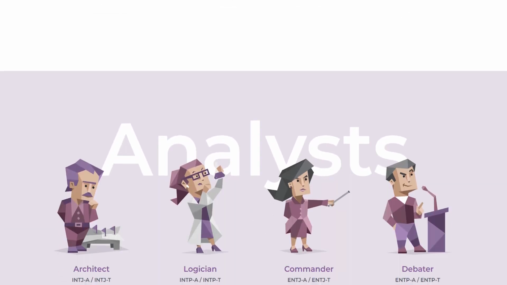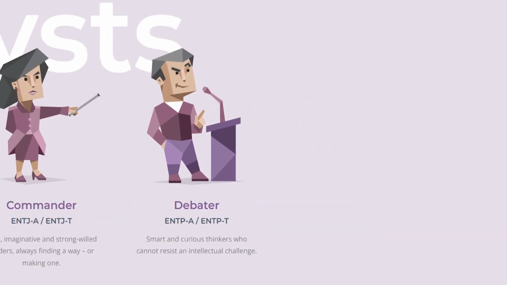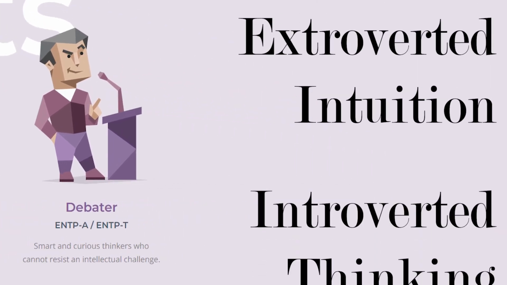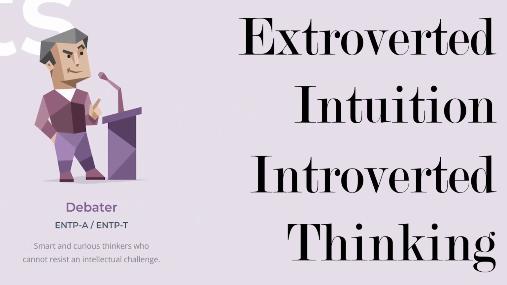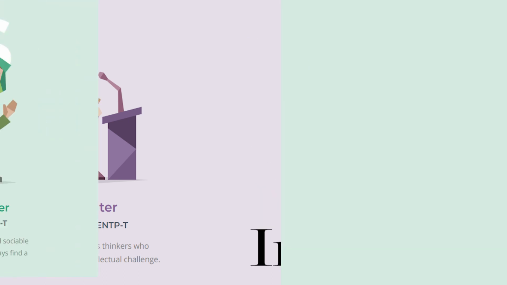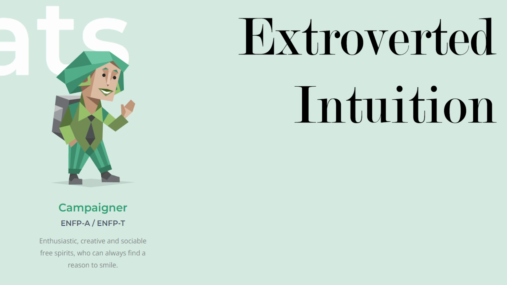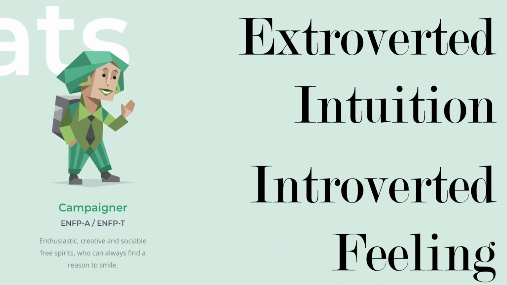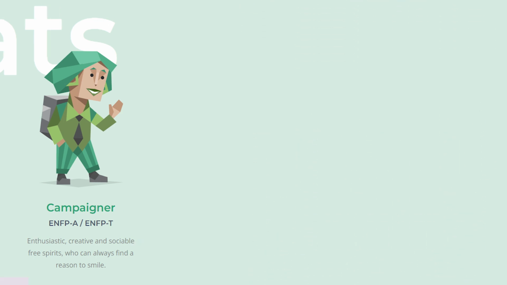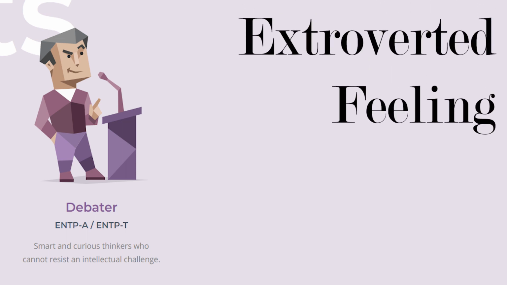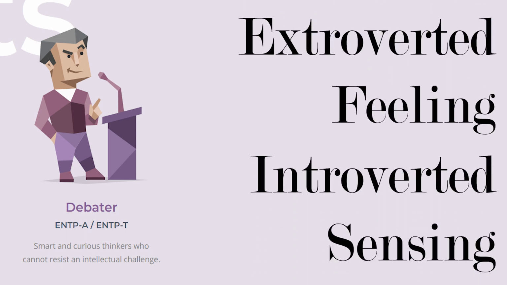To give an example of a function stack, the ENTP's dominant function is extroverted intuition, and its secondary function is introverted thinking. You can figure out what a type is with the first 2 functions, as the ENFP is the only other type with extroverted intuition as its dominant function, and the ENFP's secondary function is introverted feeling. The remaining functions in the ENTP stack are extroverted feeling and introverted sensing, in that order.